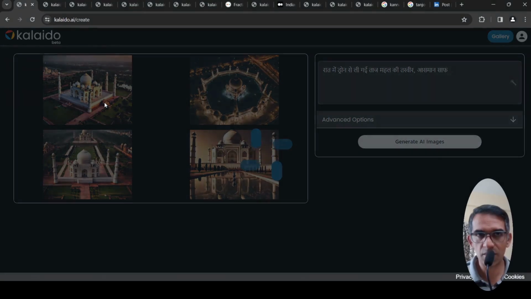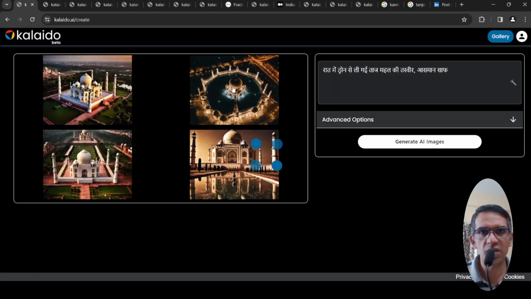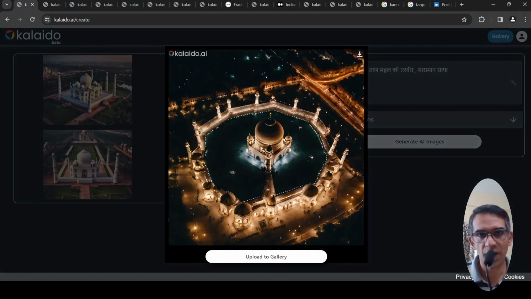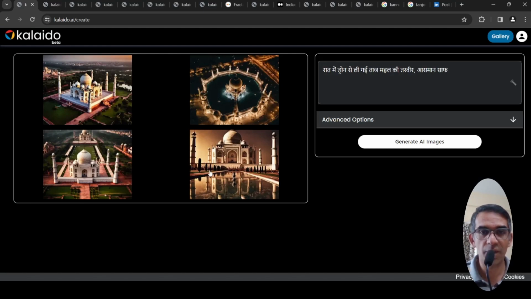Okay, so if you look at this image, right, it doesn't look like an image which has been generated during night. Okay, I'm not sure why it's not opening up these images to look at in detail. Yeah, this looks like an image which has been generated from a drone shot in the night, but the other images maybe this is like an image during twilight, right? Yeah, so this was the very first image which I generated, and I had written the prompt in Hindi.